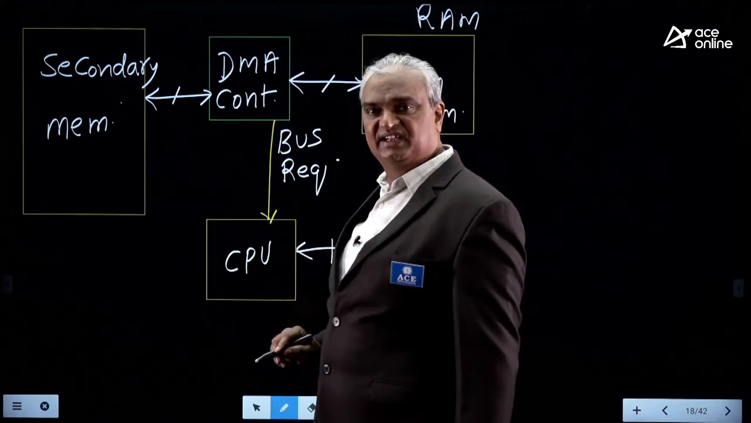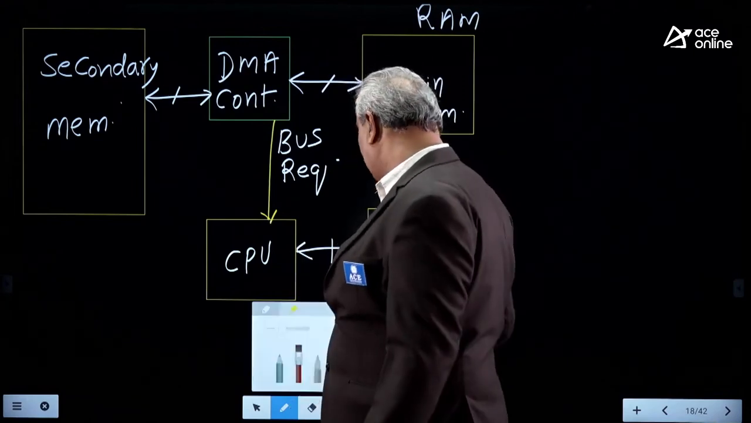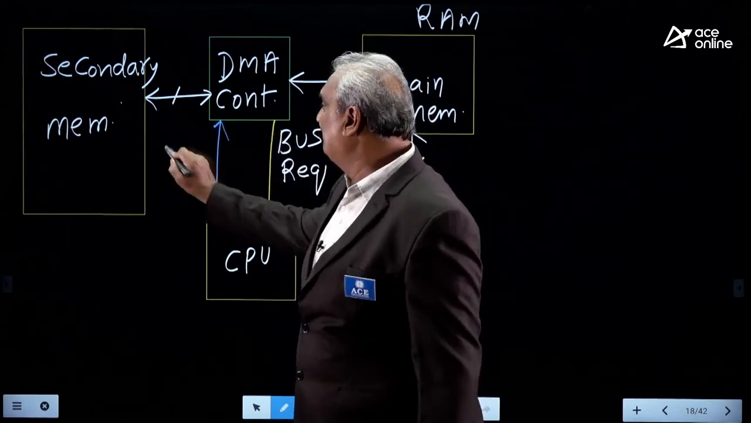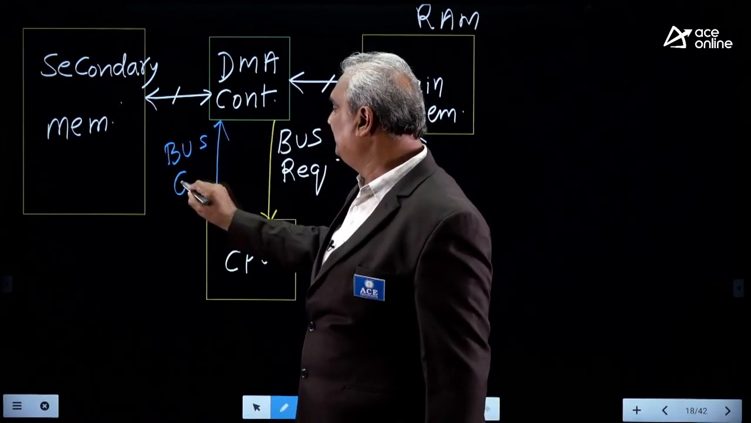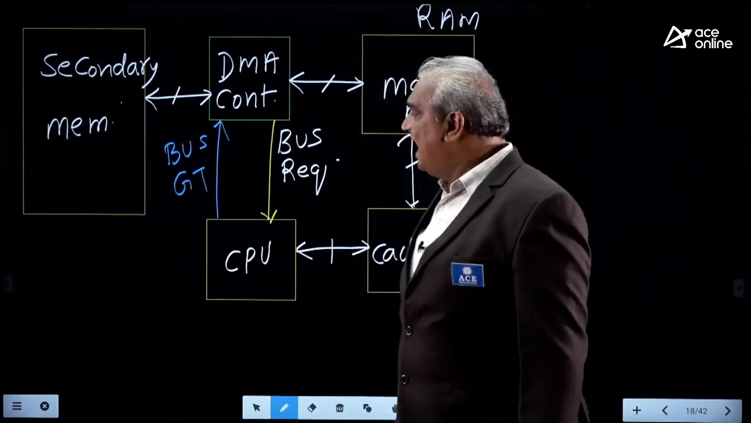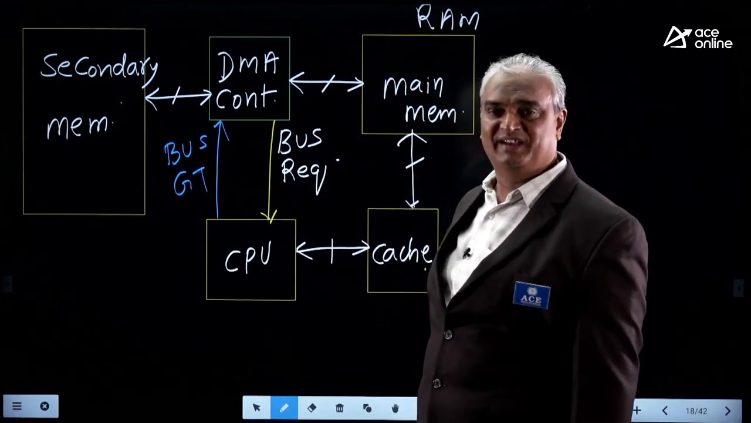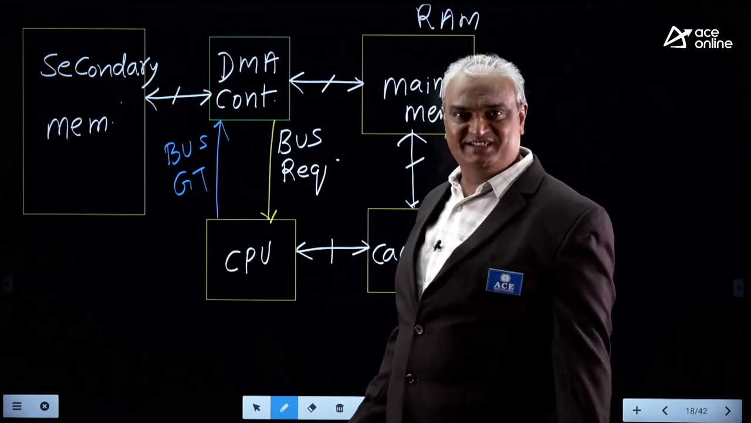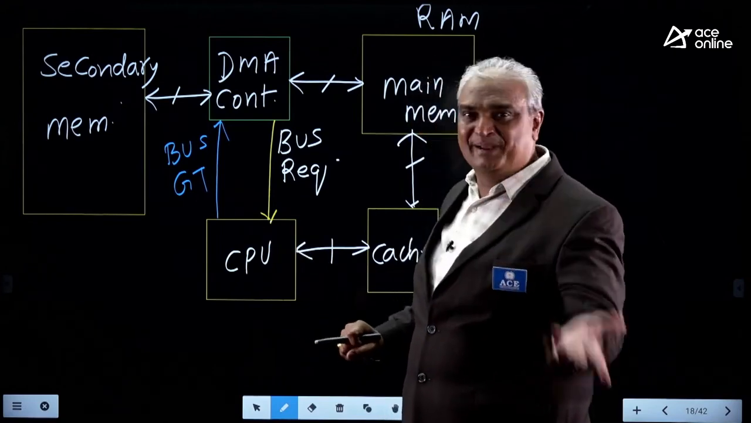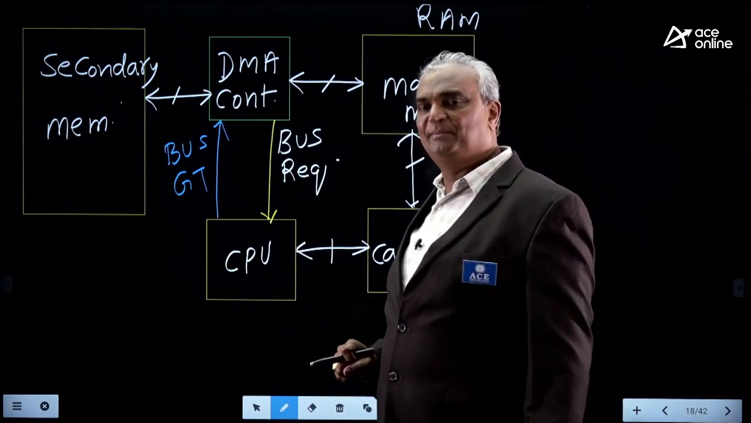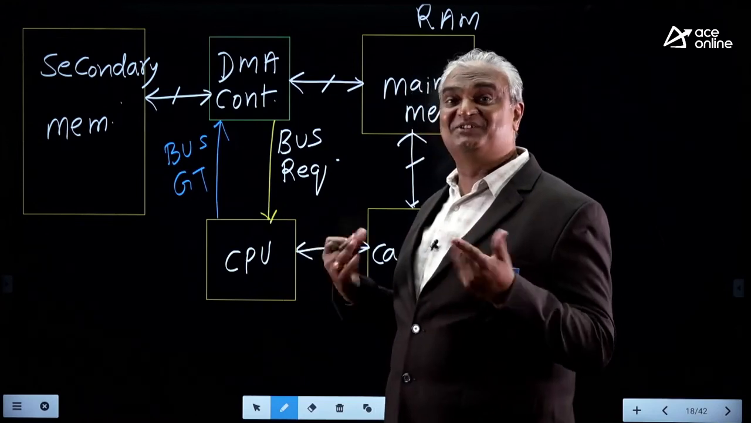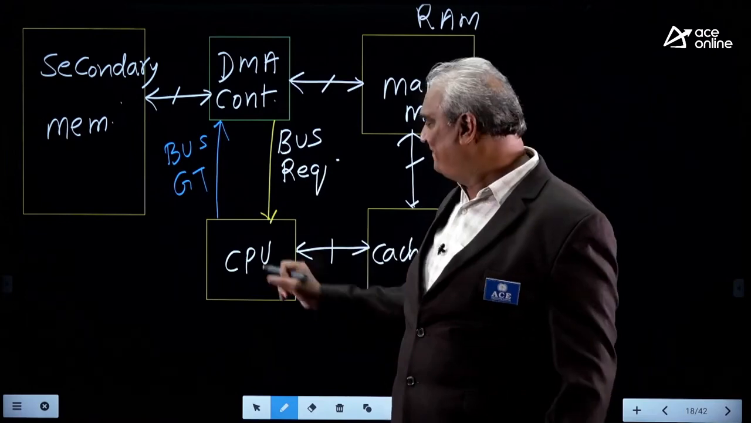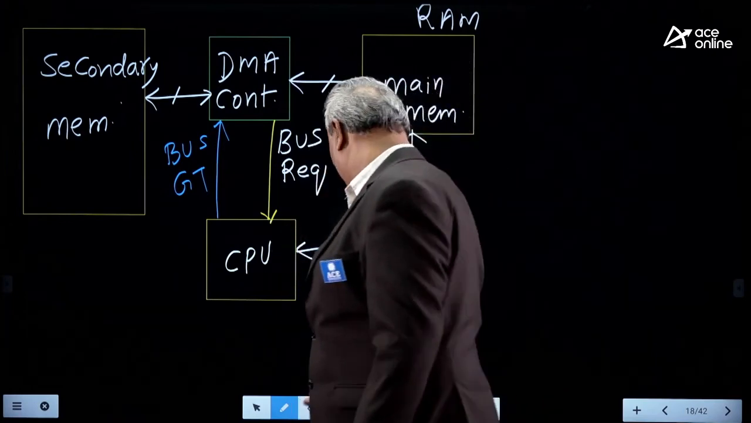After receiving this request signal, the processor completes the current operation and hands over all the buses to the DMA controller by sending a bus grant signal. GT means grant signal. After receiving the bus grant signal, the DMA controller becomes master. The processor loses control of the buses during DMA, direct memory access. The processor neither reads nor writes, because during DMA all the buses are under the control of the DMA controller.